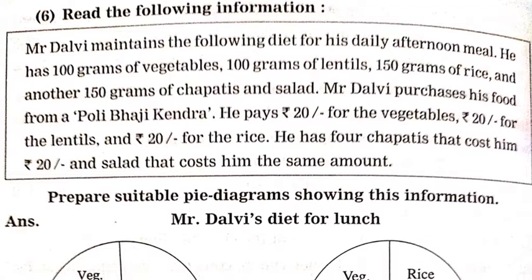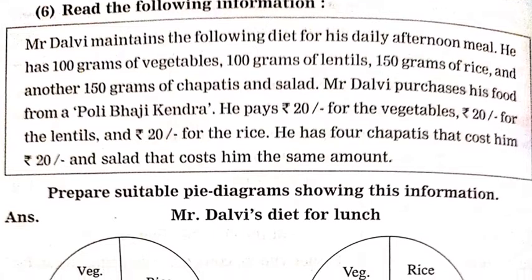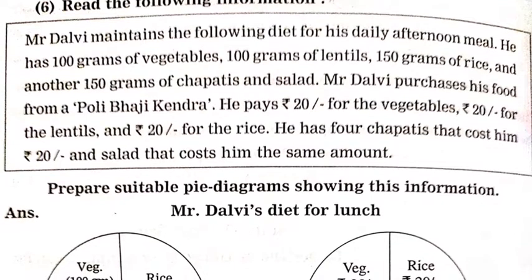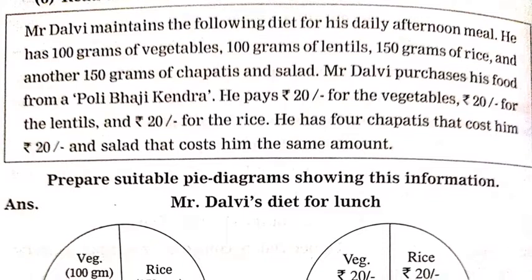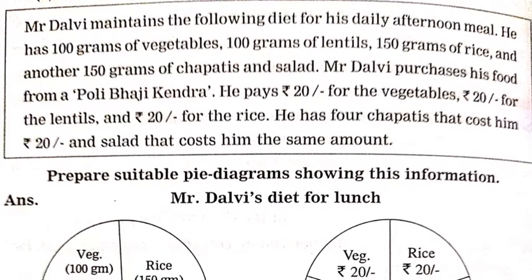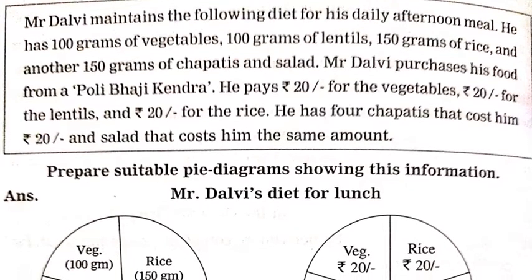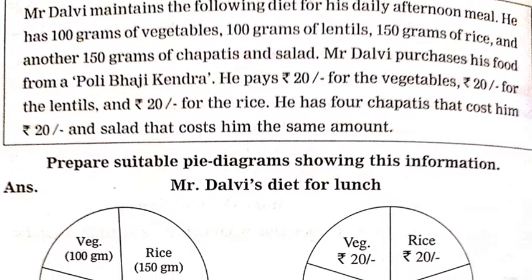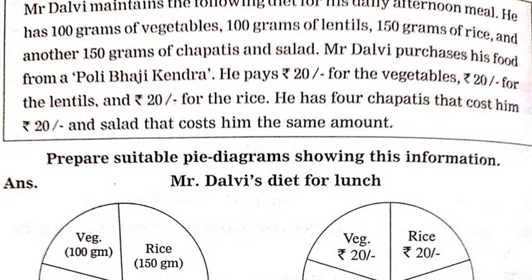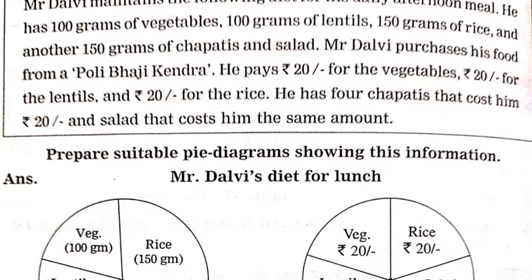Read the following information. Mr. Dalvi maintains the following diet for his daily afternoon meal. He has 100 grams of vegetable, 100 grams of lentil, 150 grams of rice and another 100 grams of chapati and salad. Mr. Dalvi purchases his food from a Poli Bhaji Kendra.